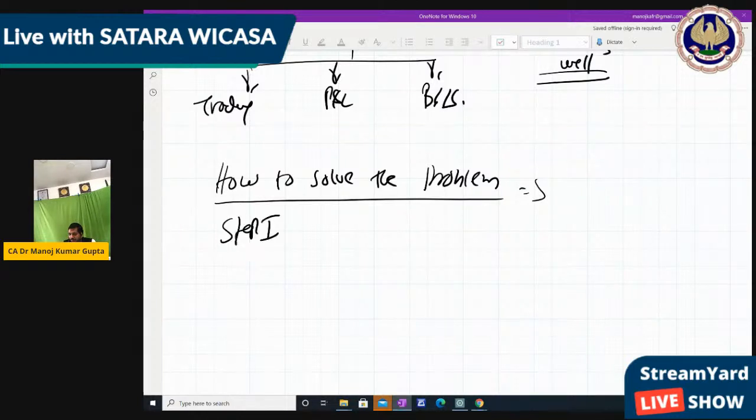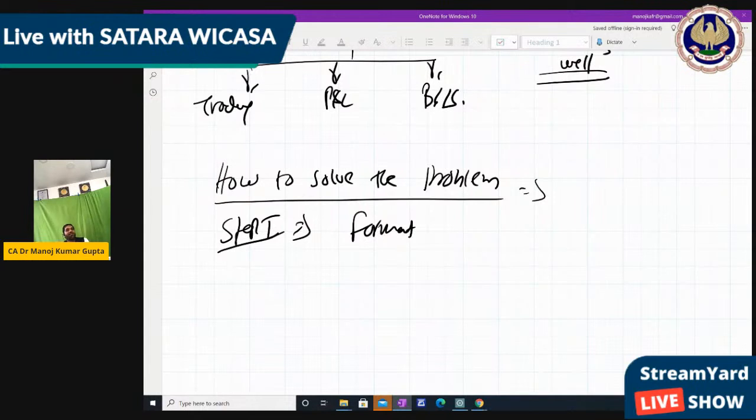Step number 1, format. And these steps are made by my own. They are not mentioned in your module or anywhere, because this is a fixed system which we are going to follow. You all know that ICAI has given very nice questions. We should not go out of the ICAI material, because the ICAI material is the best option. But the ICAI questions are good, while the solution we have to do as per our method. That's why I made the fixed steps in our own words.